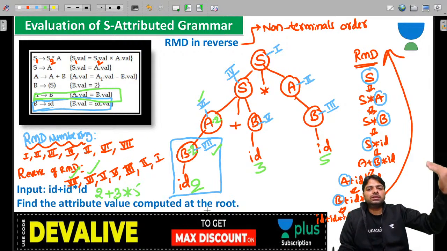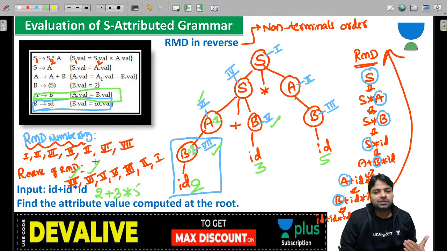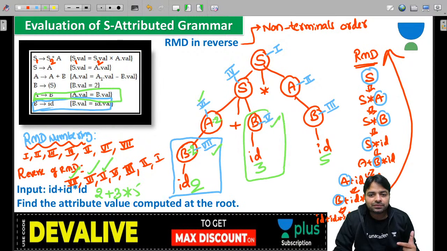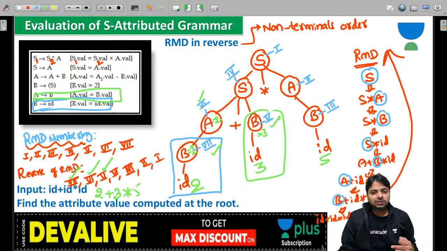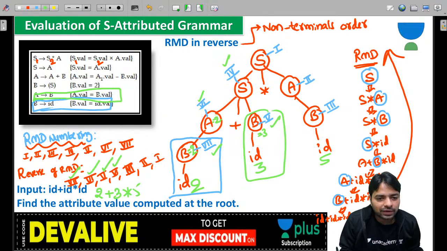B value is assigned, next the 5th. We have to do the next 5th. What is the 5th? Look, B to ID is the 5th. That is, ID is assigned to B. That you will get equal to 3. Clear this point? Come on. Now the 4th we have to do. The 4th means the S production. Where is it? S derives A plus B.